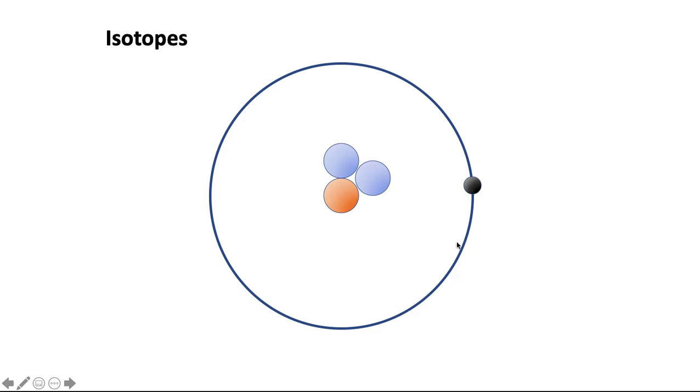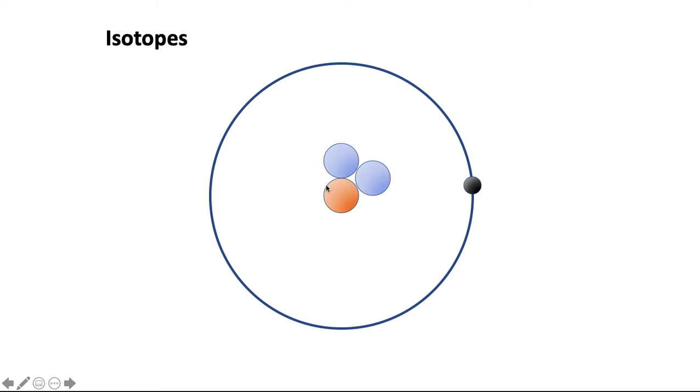So in all of these cases, we have the same element, it's hydrogen, but they differ in their masses. This is what an isotope is. Isotopes are basically atoms of the same element because they have the same number of protons, but they differ in their masses because they differ in the number of neutrons that they have.